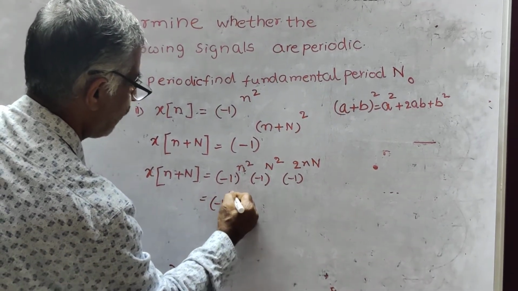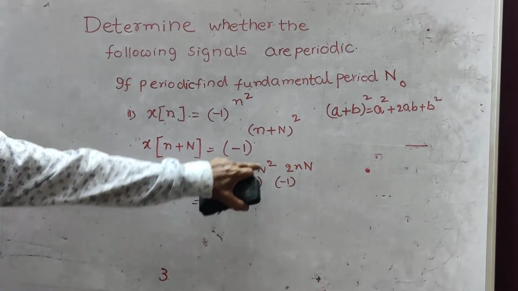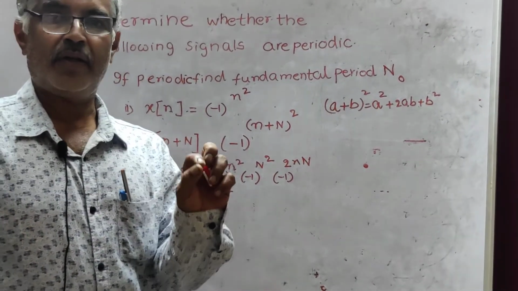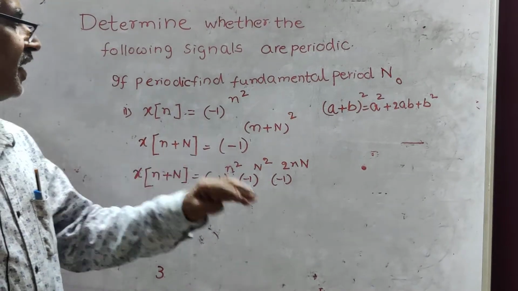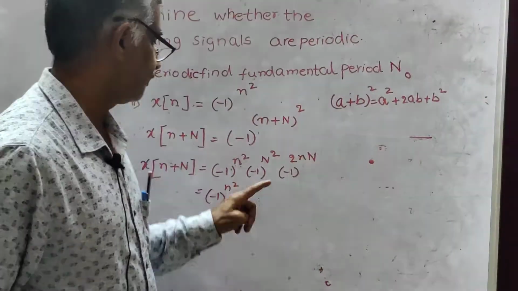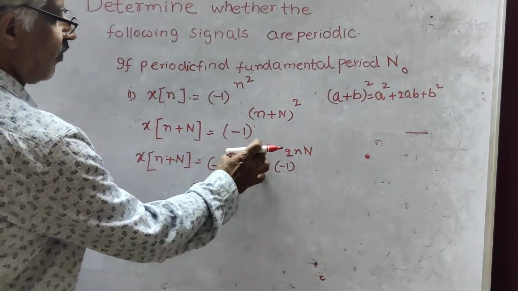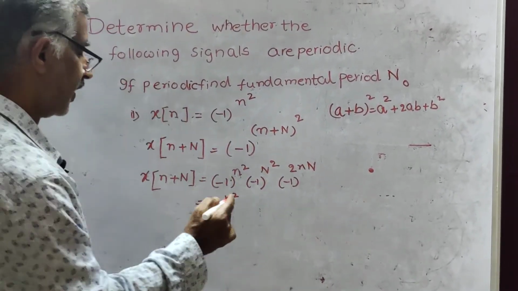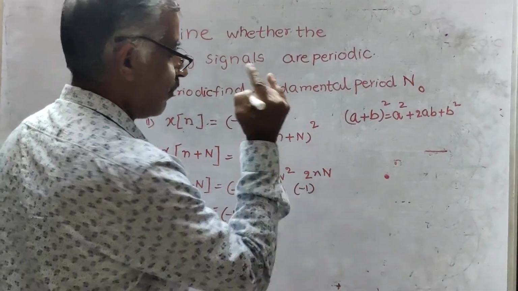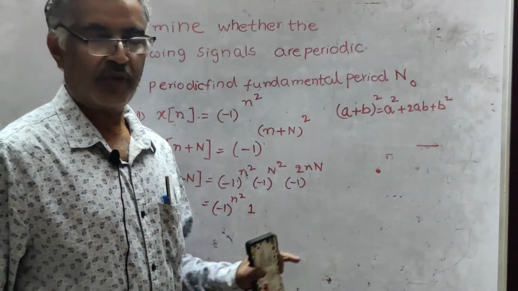Minus 1 to the power of n squared. What about it? We know that the square of a number, whether n is odd or even, is always even. Therefore, minus 1 to the power of n squared is always 1. Next, 2nN: there is a factor 2.